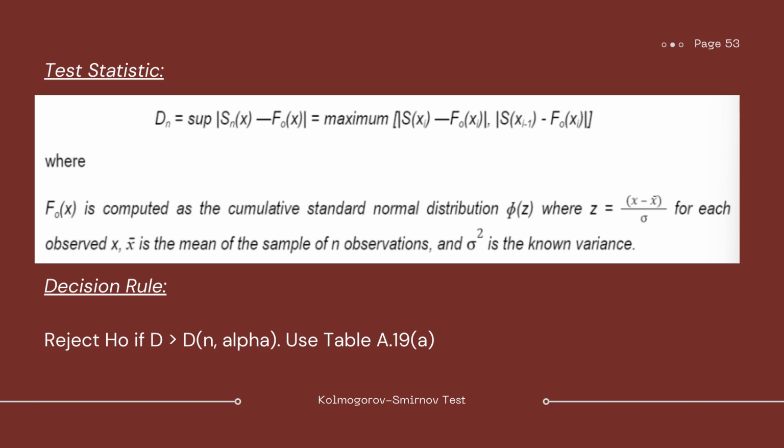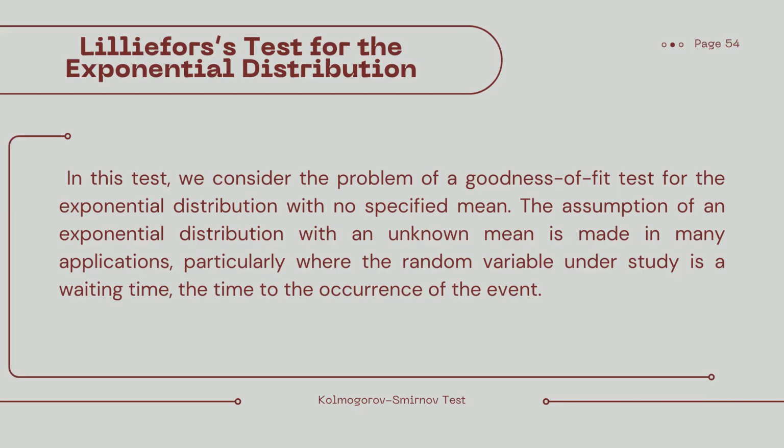So, papalitan lang natin yung mu dito ng x bar kasi i-estimate natin siya since unknown nga siya. And yung sigma squared, mapaplug in natin siya since siya yung known dito. And for the decision rule, same lang siya sa before, pero in this case, we will use table A.19a. So next, let us discuss the Lilliefors's test for the exponential distribution.